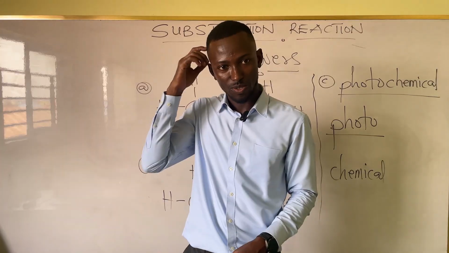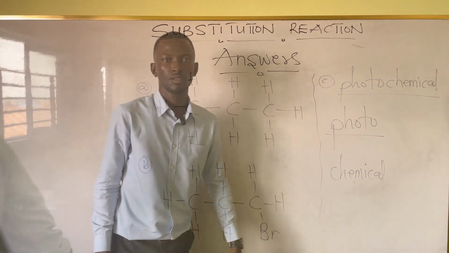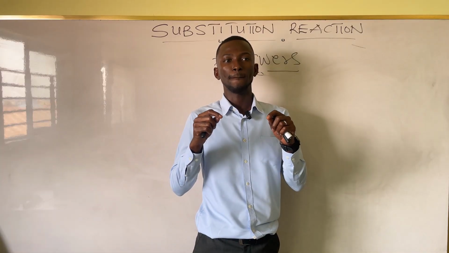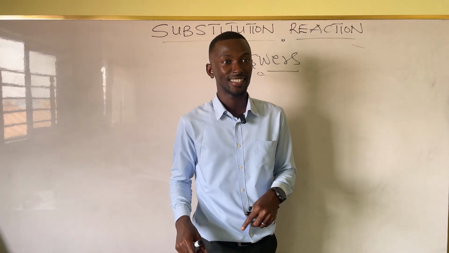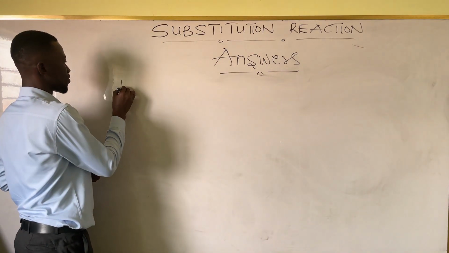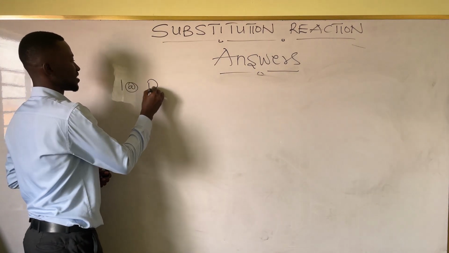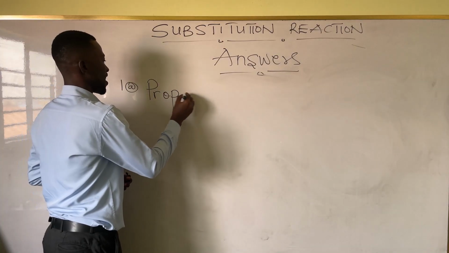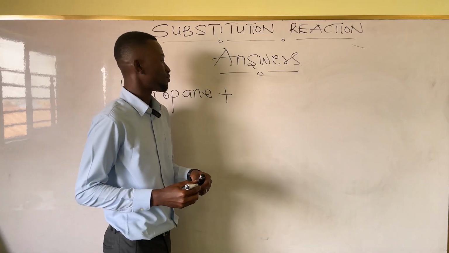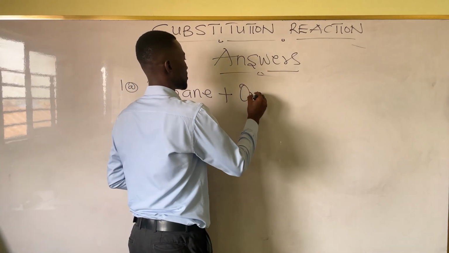So try the first one. The first part of the question is asking us to write a word equation, right? So what is the alkane in your question? Propane. Yes. It's a combustion reaction, so propane plus oxygen.